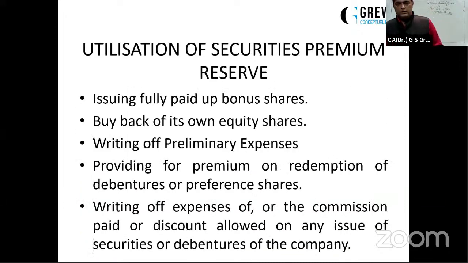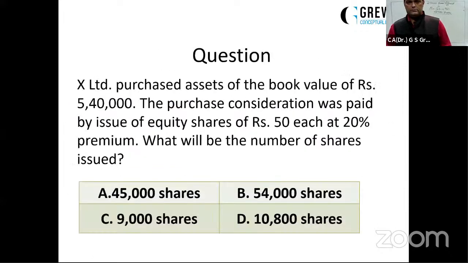So let's move on further. Just read out this question. The company purchased assets of the book value of rupees 5,40,000. The purchase consideration was paid by issue of equity shares of rupees 50 each at 20% premium.